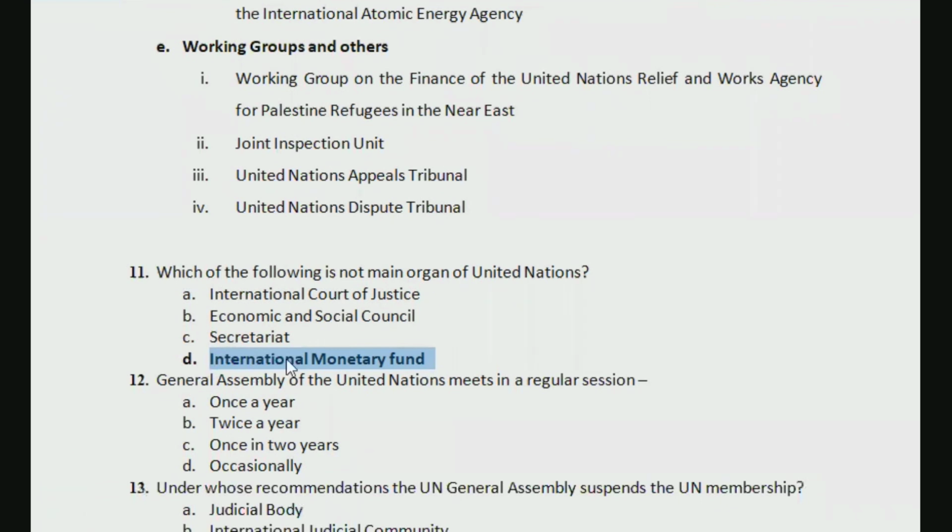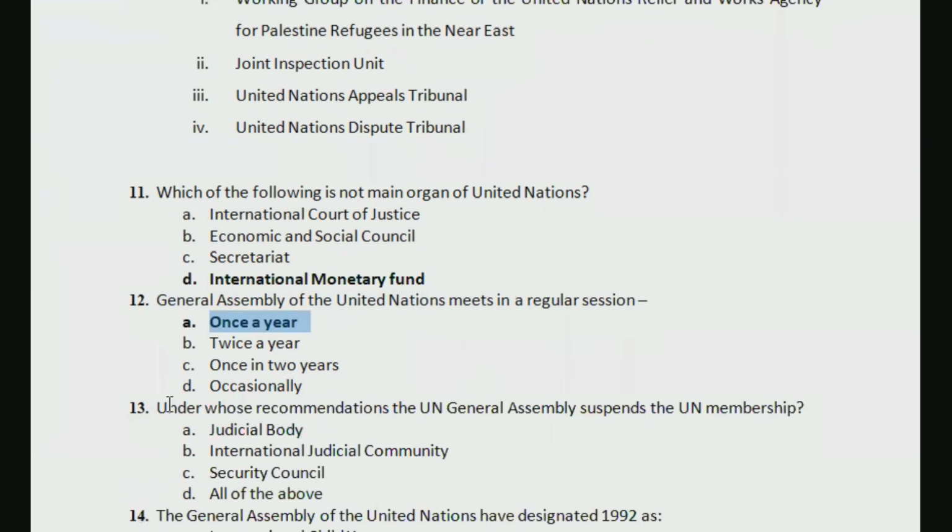Next question is, General Assembly of United Nations meets in a regular session. What is the duration of regular session? It is once a year, right? What is the interval? It's once a year. First option is correct, and occasionally it would meet for its special sessions, right? Not for regular session.